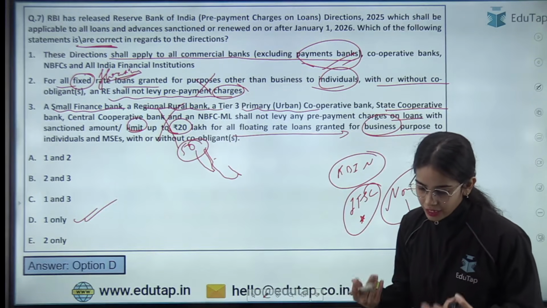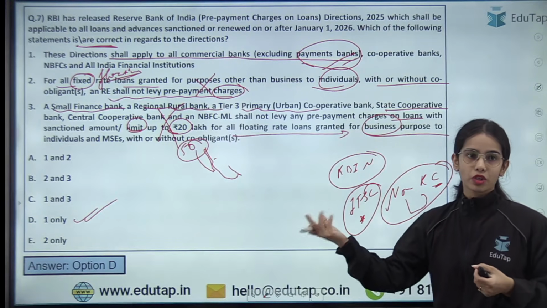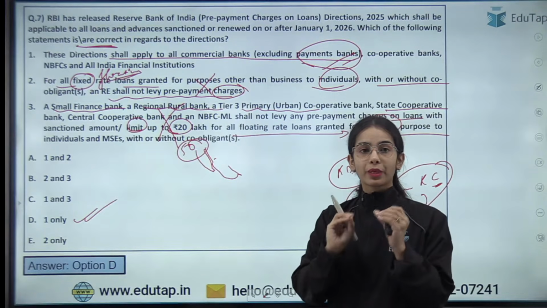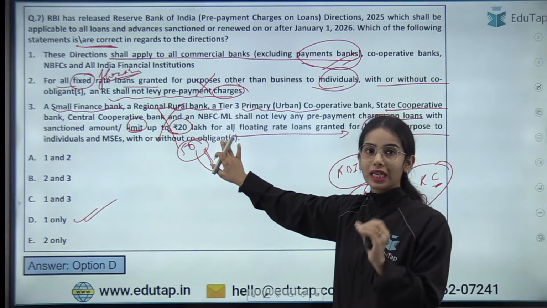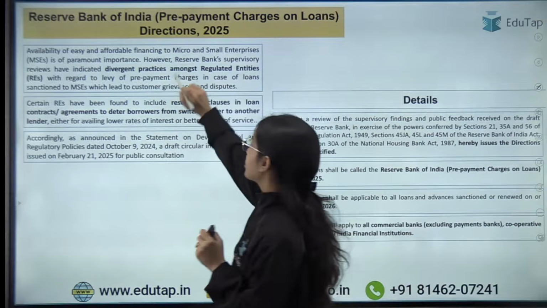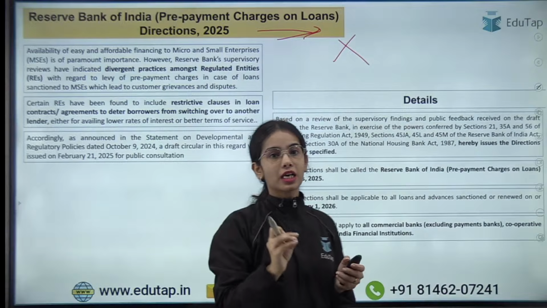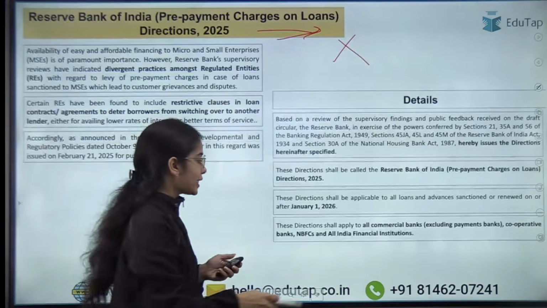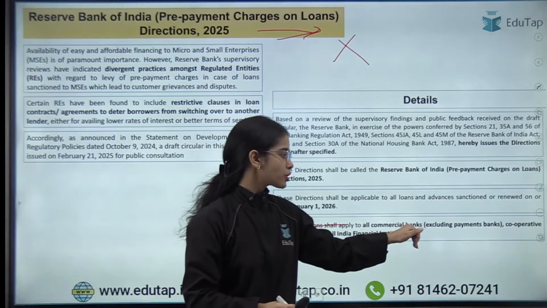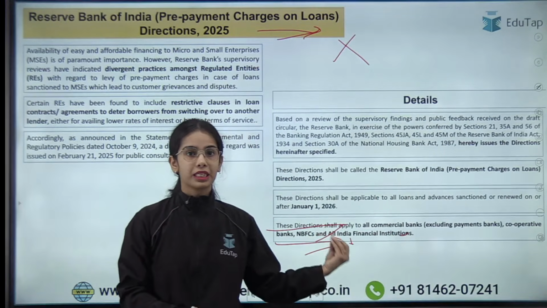So all the students that gave the right answer, give yourself 1 mark. If you have not given the right answer, give yourself 0 marks or negative 0.25. Okay. So here you have to read the statements very, very carefully, because these guidelines, again and again I have told you that these guidelines were only for floating rate loans. Okay. So basically it was said that the prepayment charges should not be taken on the loans, especially if they are floating rate loans. Okay. The applicability criteria is always very important. So these norms are applicable on all the commercial banks excluding the payment bank. This is the applicability that you have to remember.